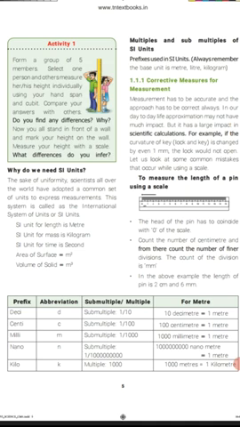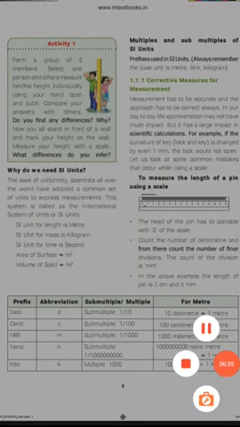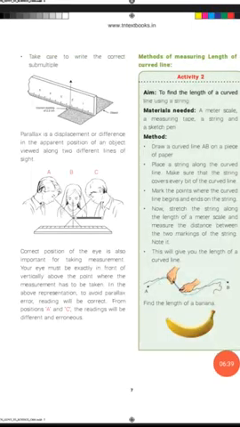Count the number of centimeters and count the number of finer divisions. The finer divisions are millimeters. So for example, the length of the pin is 3 centimeters and 5 millimeters. You have to take any objects and measure their length. You have to do it yourself.